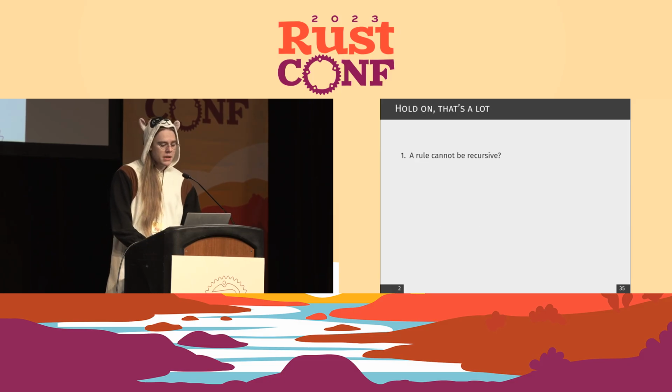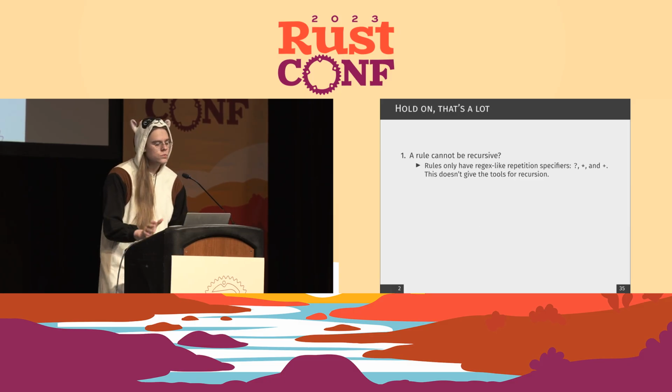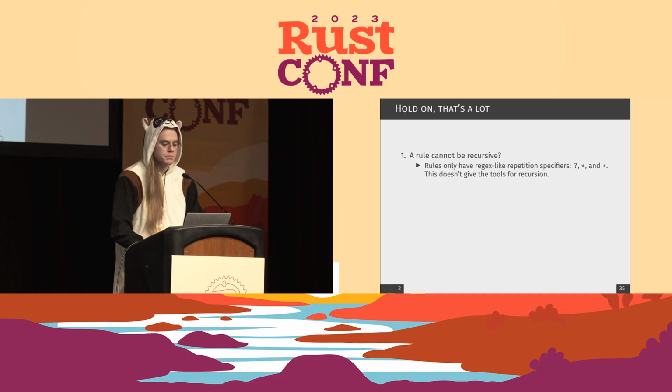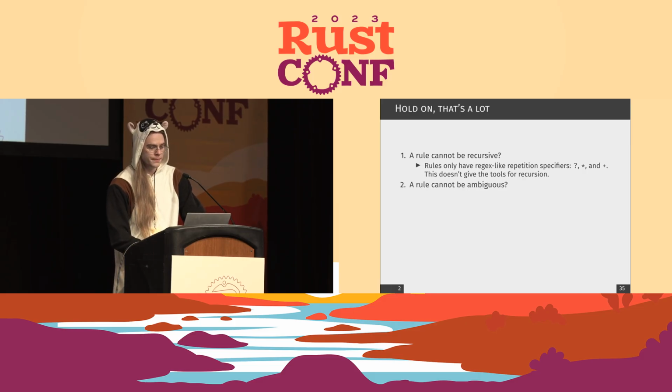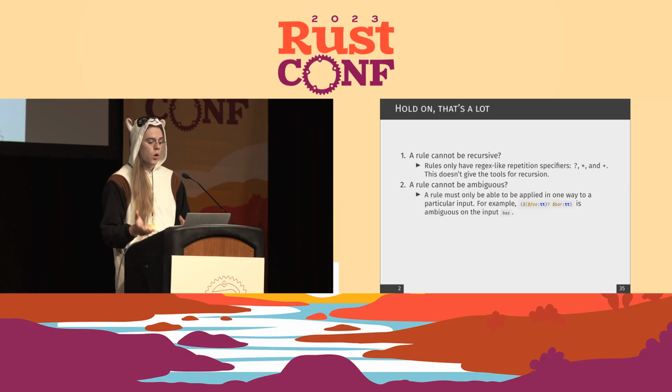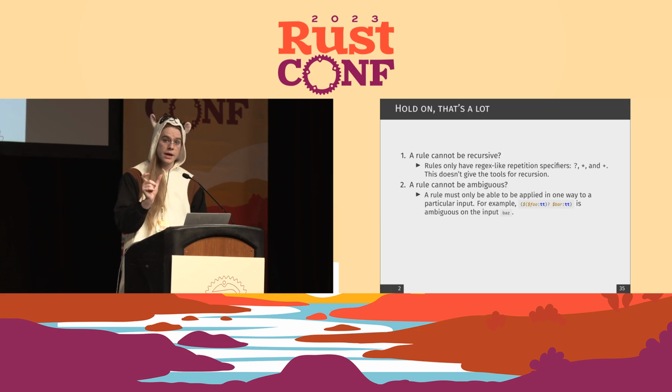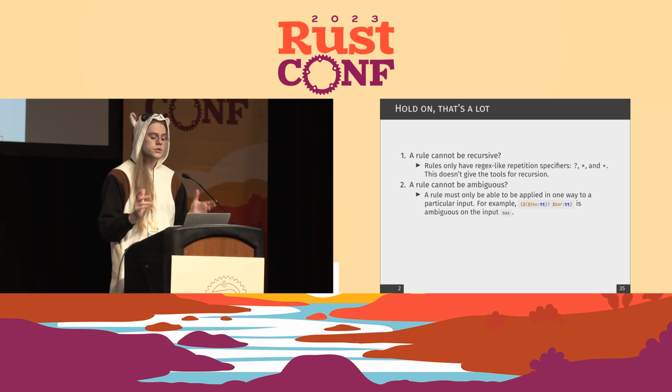So what do we mean by a rule cannot be recursive? Well, rules only have repetition specifiers, so question mark, star, and plus. Those don't give you the tools for recursion. And a rule can't be ambiguous. Well, a rule can only be applied in one way to a particular input. For example, this rule here is ambiguous on the input baz. That token could match to either foo or bar, so we would get a compile error in that regard.